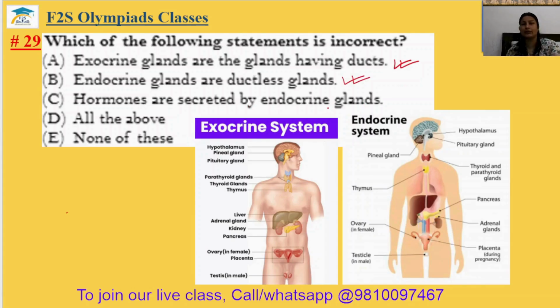Hormones are secreted by the endocrine glands. Yes, the chemicals secreted by the endocrine glands are the hormones only. All of the above are the correct only. The answer will be none of these. The 29th answer is the option E.